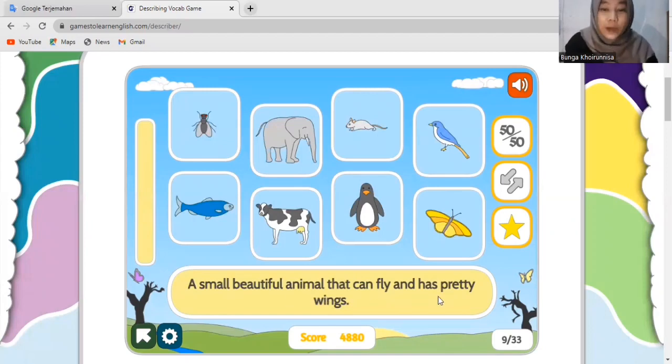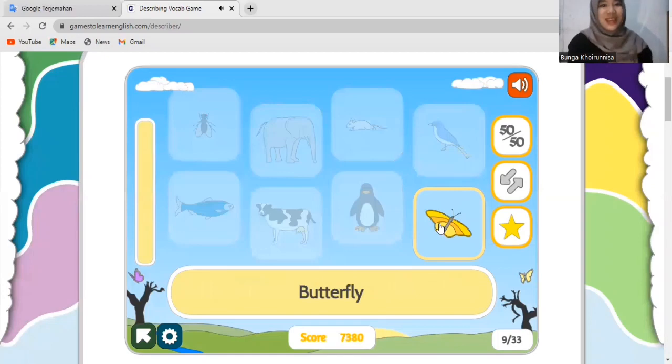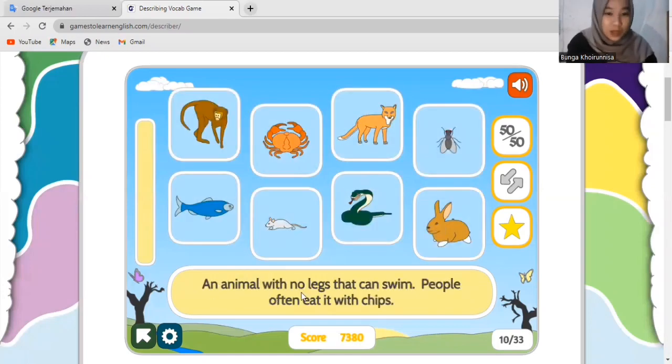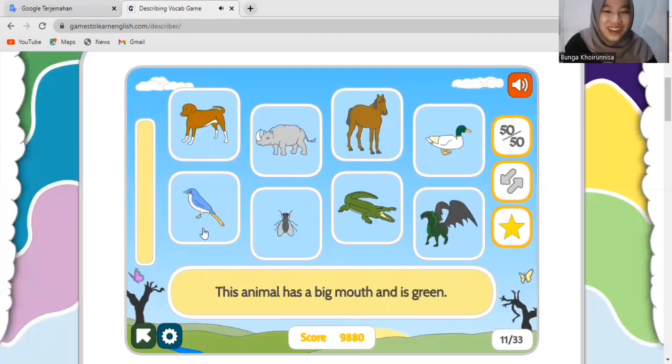Okay, next. A small, beautiful animal that can fly and has pretty wings. So what is that? Small, beautiful animal. So what is that? Good job, everyone. It's a butterfly. Okay, next. An animal with no legs that can swim. People often eat it with chips. So what is that? This one? Alright, it's a fish. Okay, next.